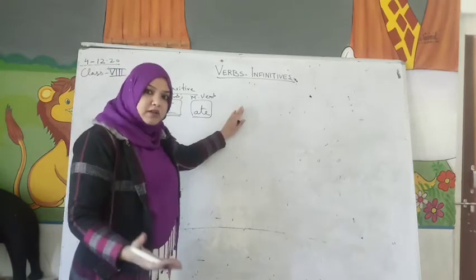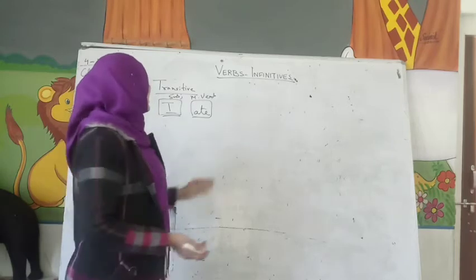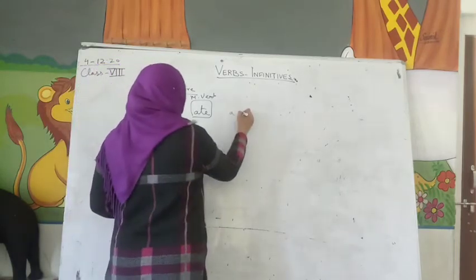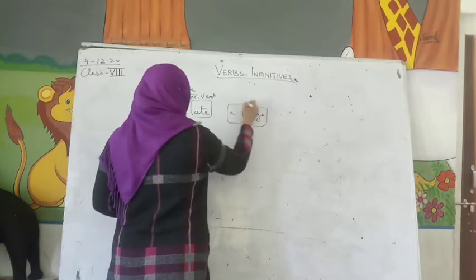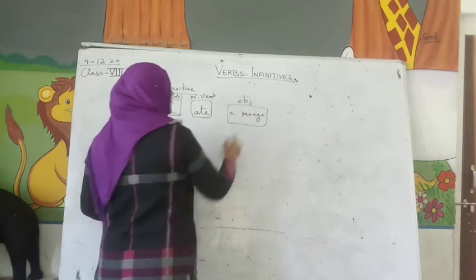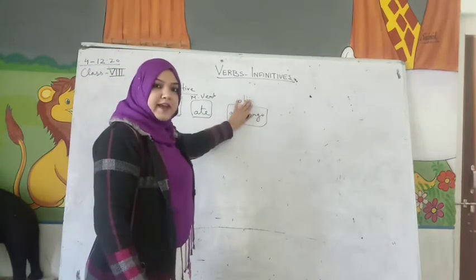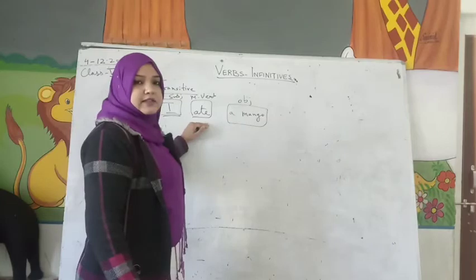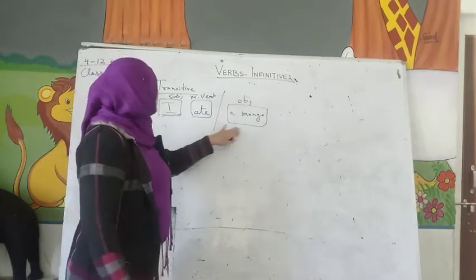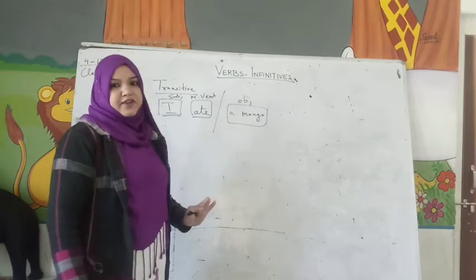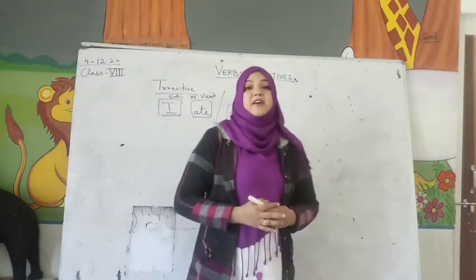So I ate what? Then it will make complete sense. So you can say I ate a mango. Now a mango is an object. Understood? If this is not there, this sentence will not make complete sense. So here the verb is transitive because it requires an object to make complete sense.